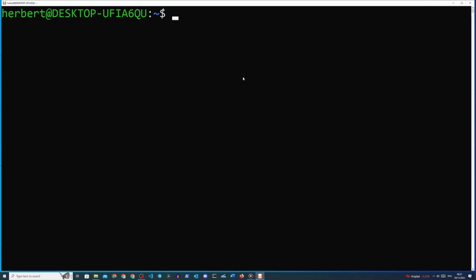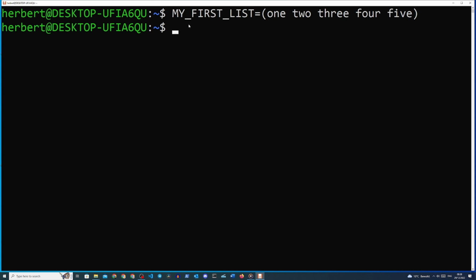Before we get into looping, we need to first extend our knowledge about variables. We can actually assign multiple values to one variable collected in a list. We call these kinds of variable lists arrays. Let's see how we can actually create this in the command line. In the command line, type my_first_list equals open brackets 1 space 2 space 3 space 4 space 5, close the brackets. Take note of how we start the array with open brackets, use a space as a separator for each item, and close the array with the closing bracket.